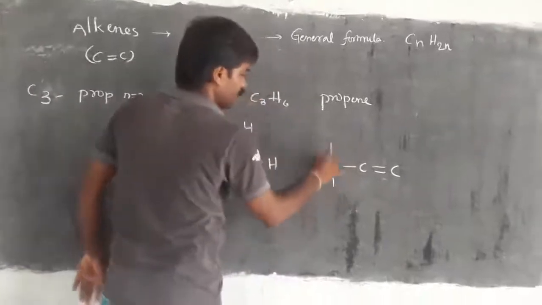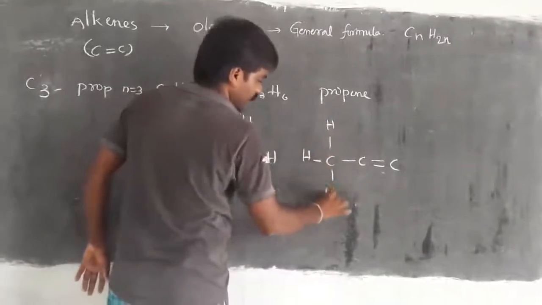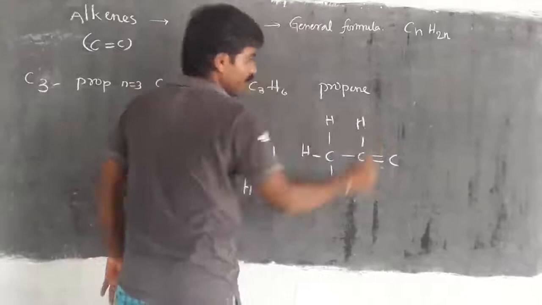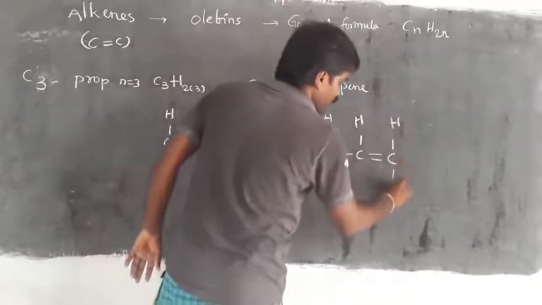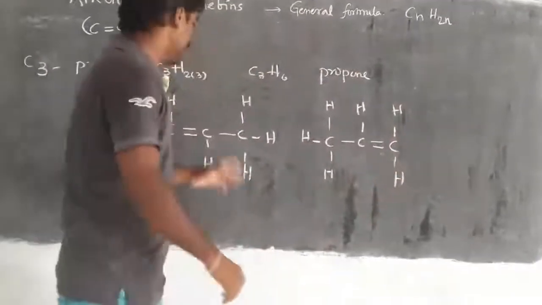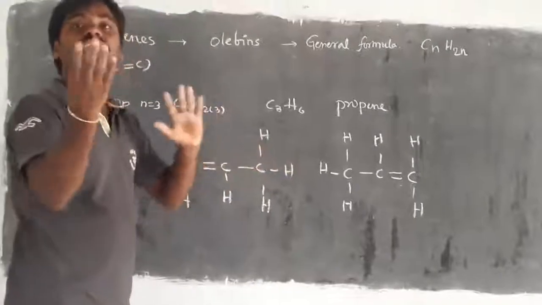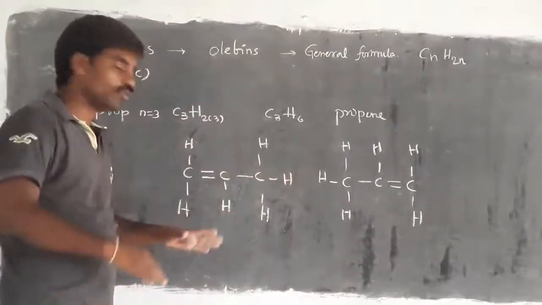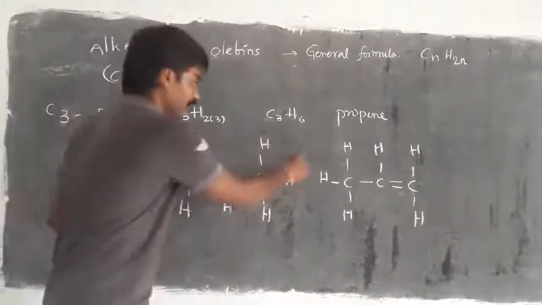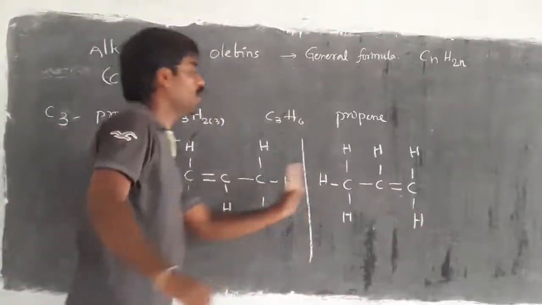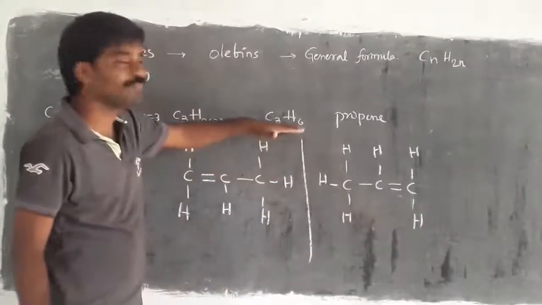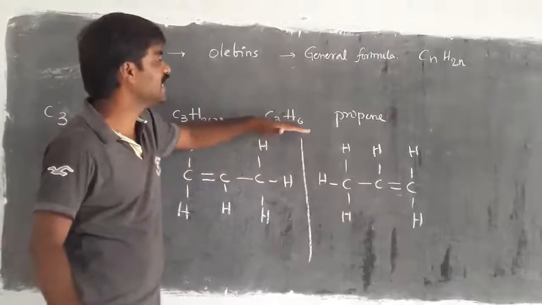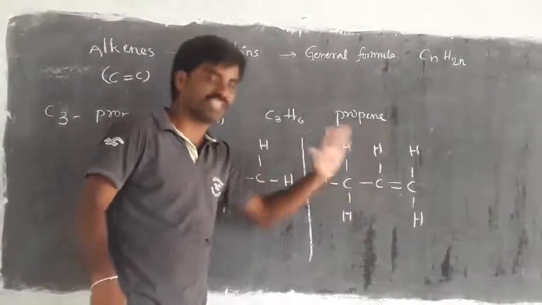Here, the first one with 3 hydrogens, the second one with 1 hydrogen, the third one with 2 hydrogens. It is called a lateral mirror image. Even so, you have to select any one, either the left side one or the right side one, to write the structure for C3H6 propene.